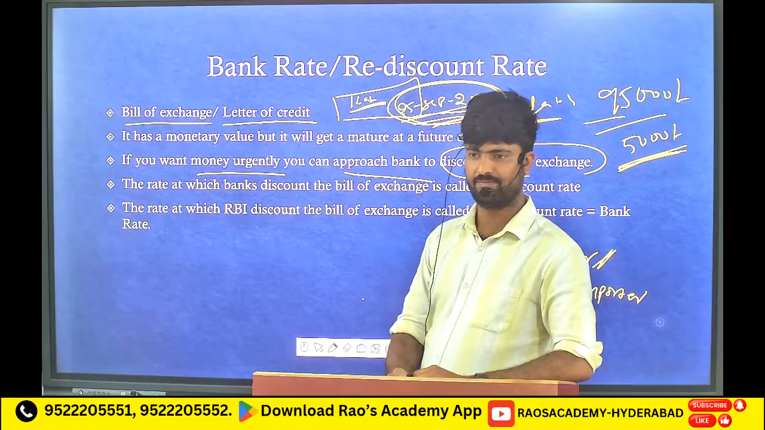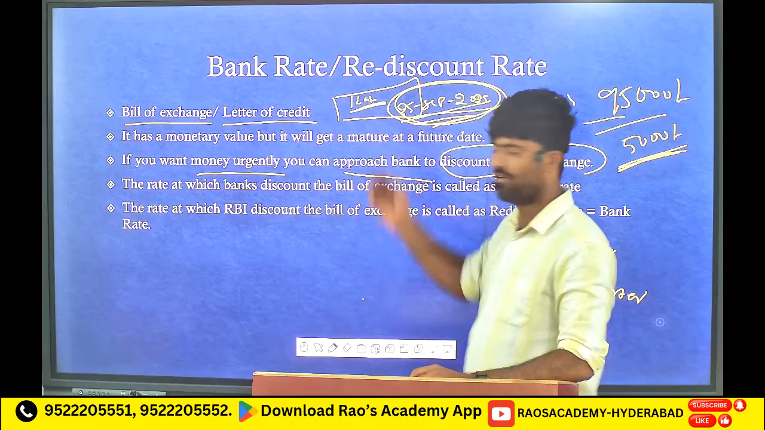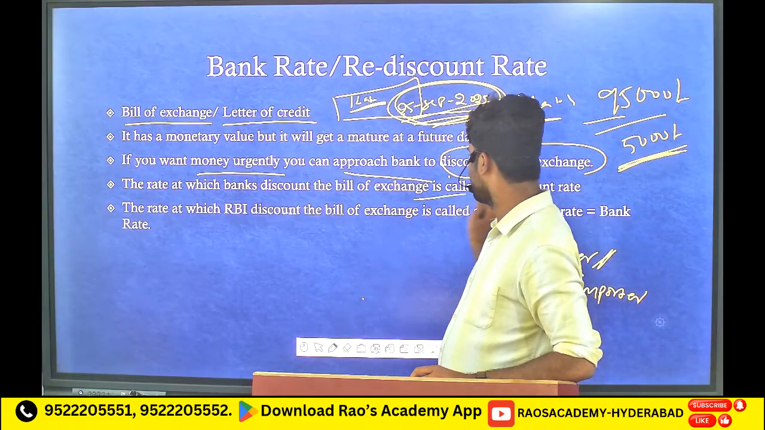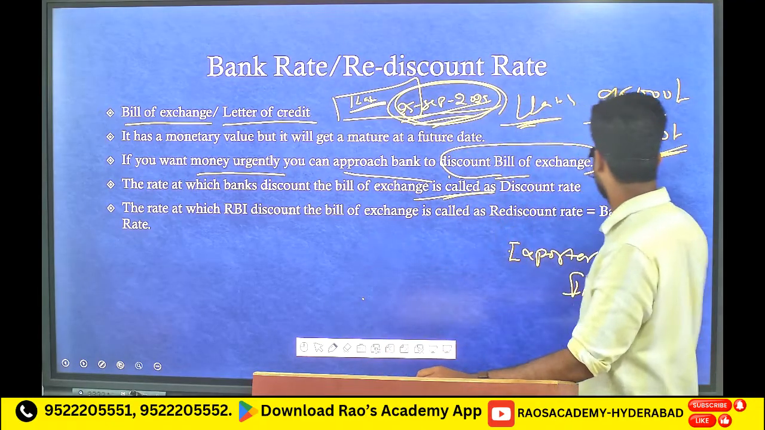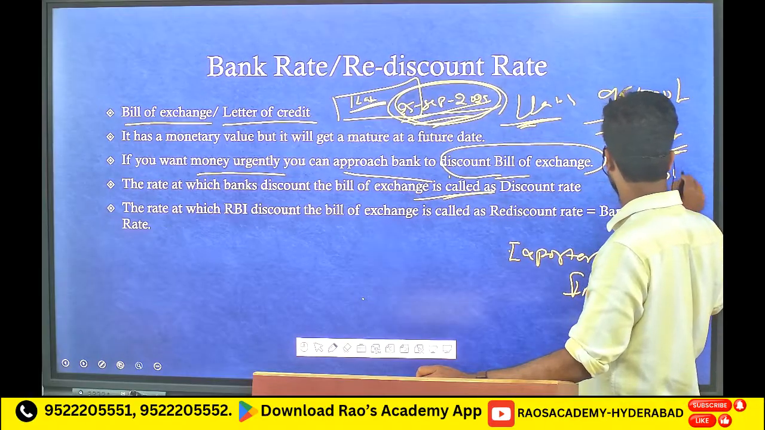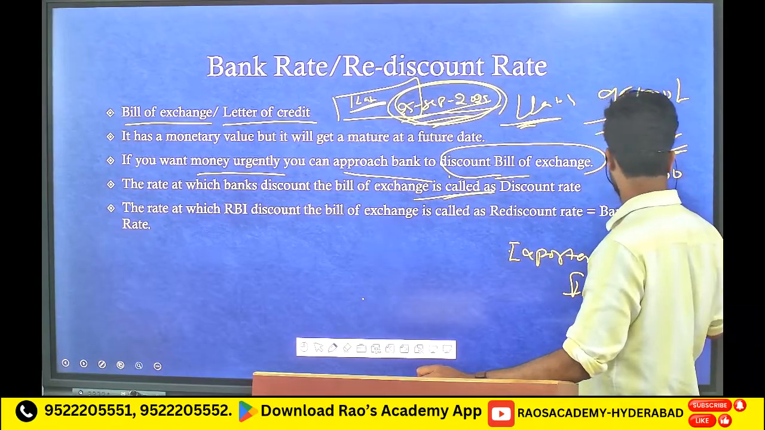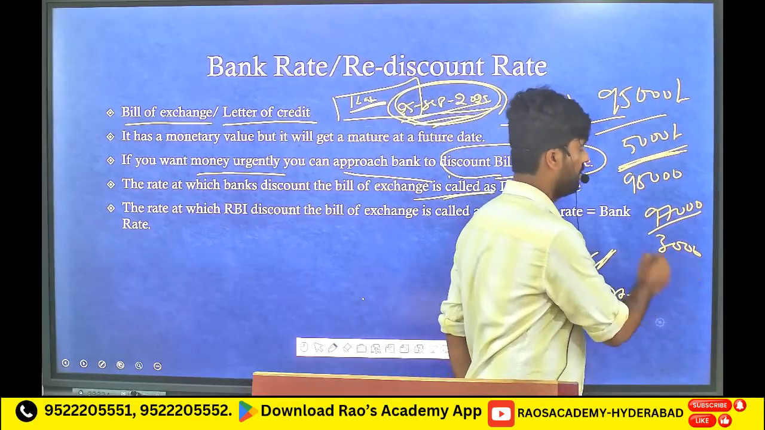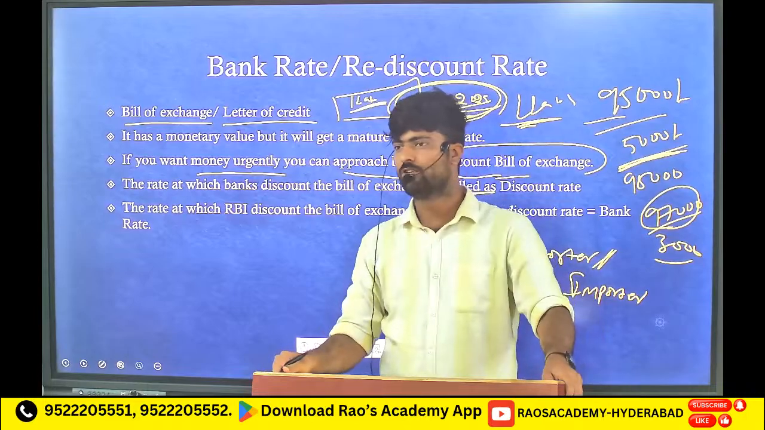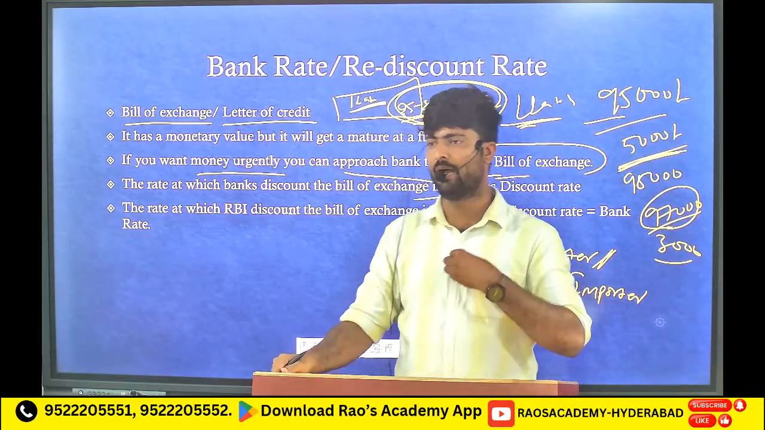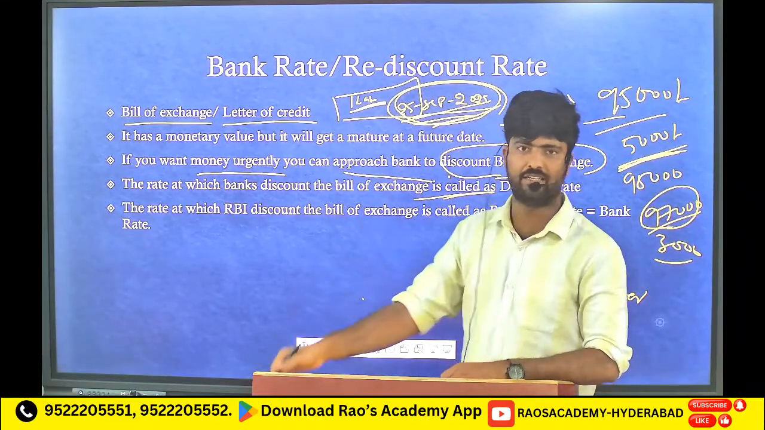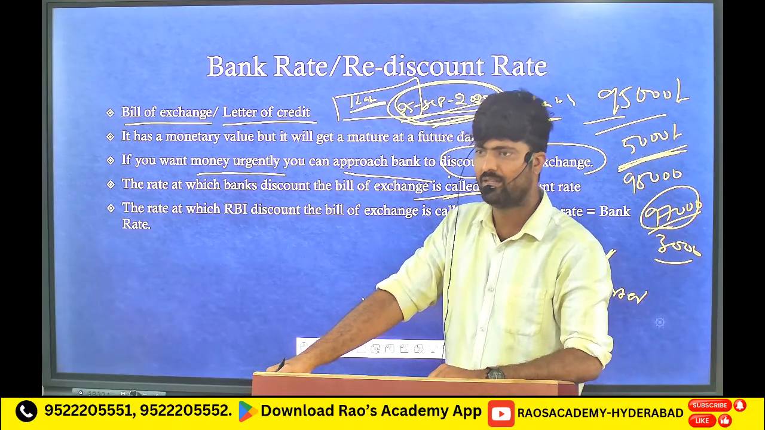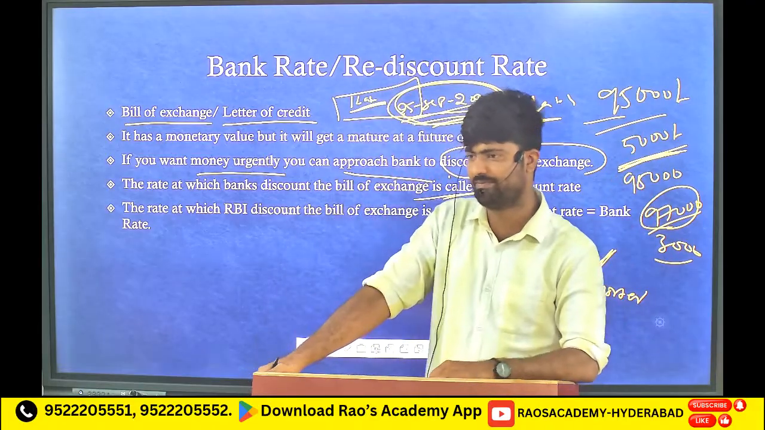If the bank wants money urgently, it will approach RBI and say, I have this bill of exchange that I discounted at this price, so please rediscount this. The value is 95,000, so you give me 97,000, and 3,000 RBI takes. So what is my bank's profit? I gave 95,000 and I am receiving 97,000, which means I am getting 2,000 profit. RBI will receive 1 lakh rupees.